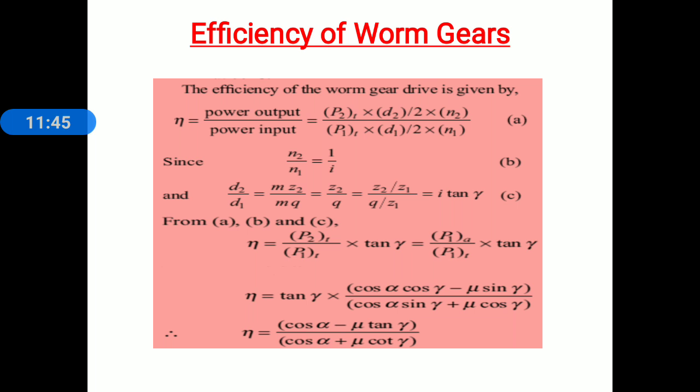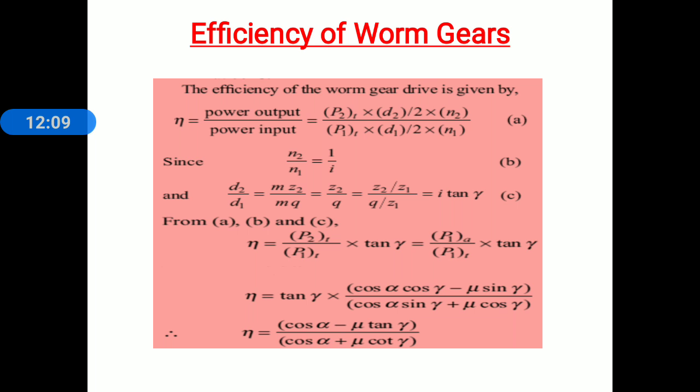Now here tan gamma is known to you, sin gamma divided by cos gamma. Use this relation and simplify this relation for efficiency. After simplification we get the final equation for efficiency of worm gear drives.